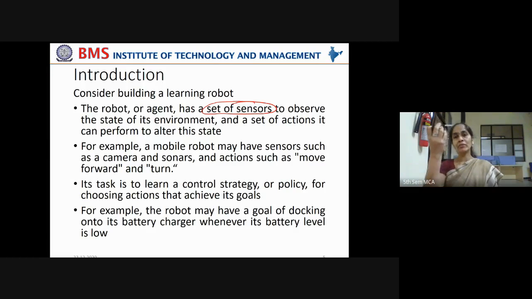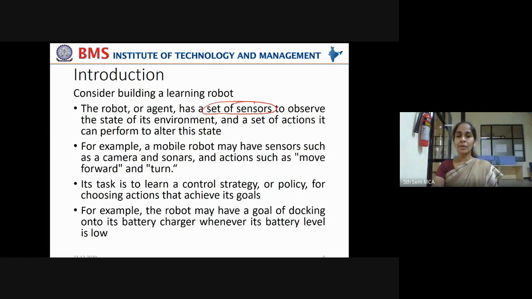With the help of the sensor, it can identify whether there is any human or any animal in front of it or beside it, or any car coming in front of it, or from behind, like that. If the sensors are deployed only on the front side, it can sense the environment only in its front. But if the sensors are 360 degrees, then it can sense from all the sides about its environment.